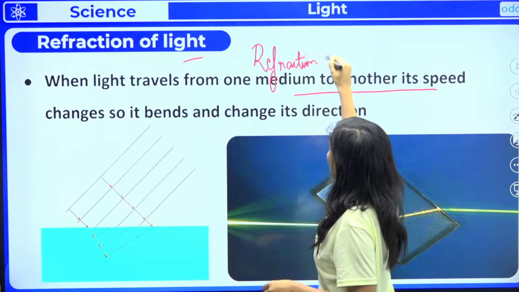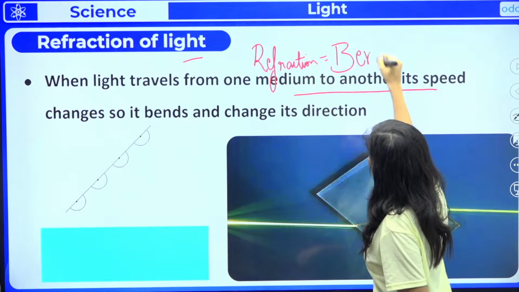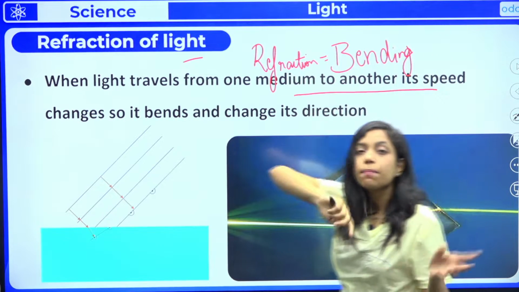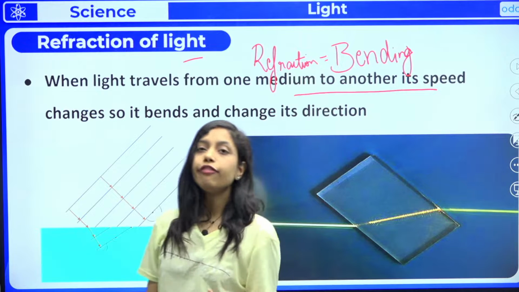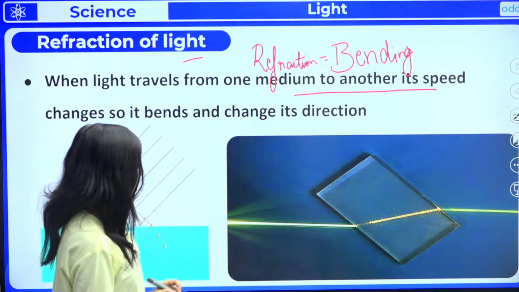Let me give you the clue once again. Refraction is nothing but bending of light. Reflection is bouncing back of light, and refraction is nothing but bending of light. How does that happen? Let me show you in a simple example.